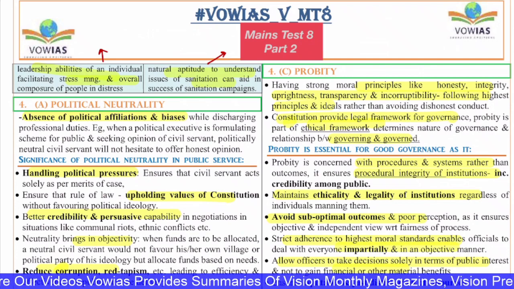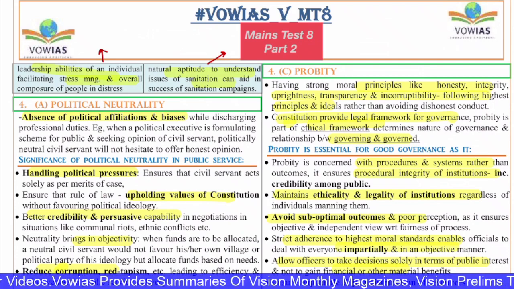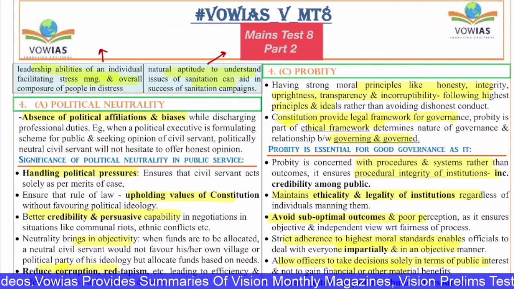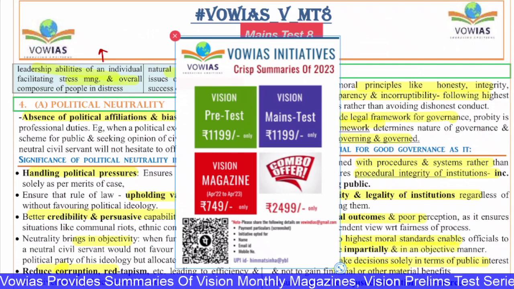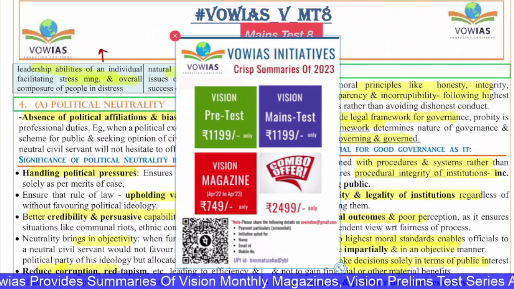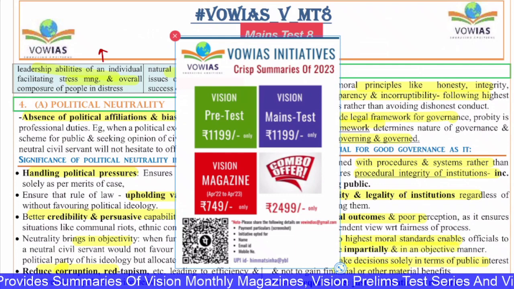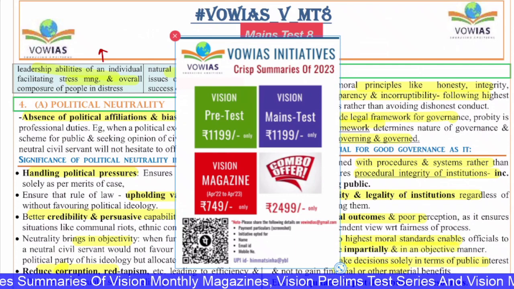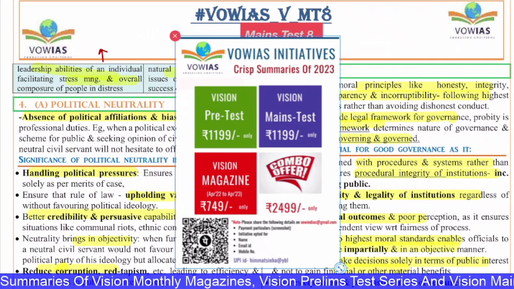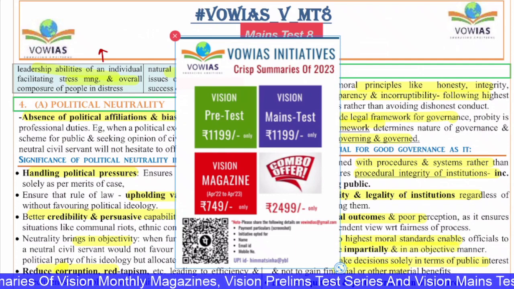The document that we are using for the discussion is the VOWIAS prepared summary document of Vision IAS test series. As you all know, Vision IAS gives the test series solutions. For each test we will have about 50-60 pages of solution. So what we have done is we have condensed these 50-60 pages into just 10-12 pages. We try to reduce the size of the content, we try to summarize it so that it becomes easy for you during your revision.